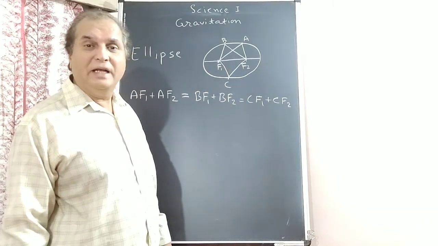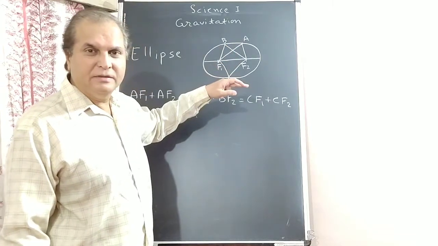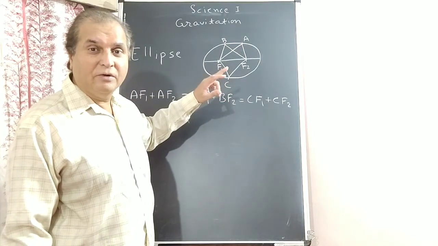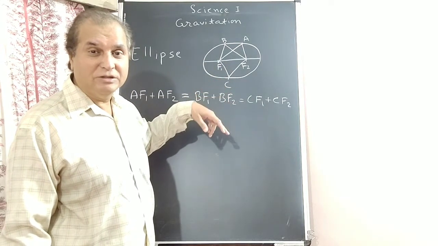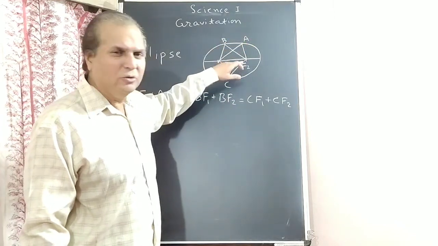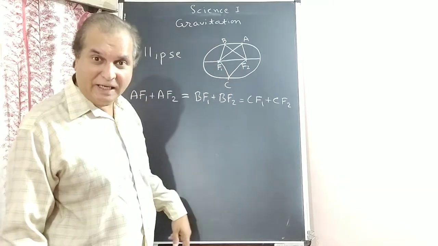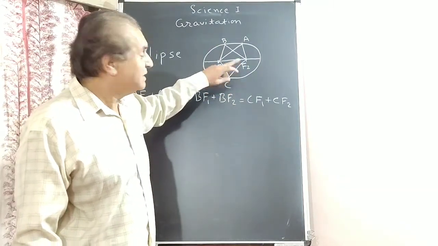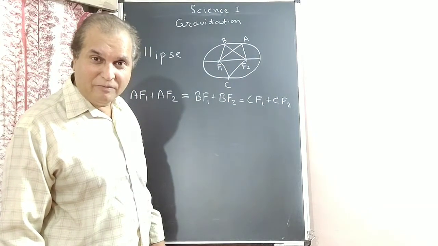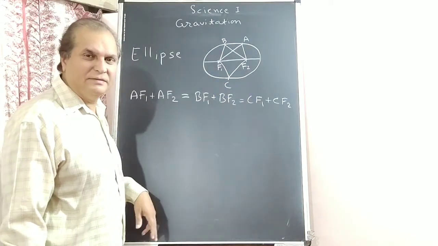The property of the ellipse: any point on the ellipse, getting? Any point on the ellipse has a constant sum of focal distances. Suppose take point A. AF1 plus AF2 is the same, constant. BF1 plus BF2 is the same. CF1 plus CF2 is the same. Right? The sum of focal distances is constant. This is the locus, the ellipse.